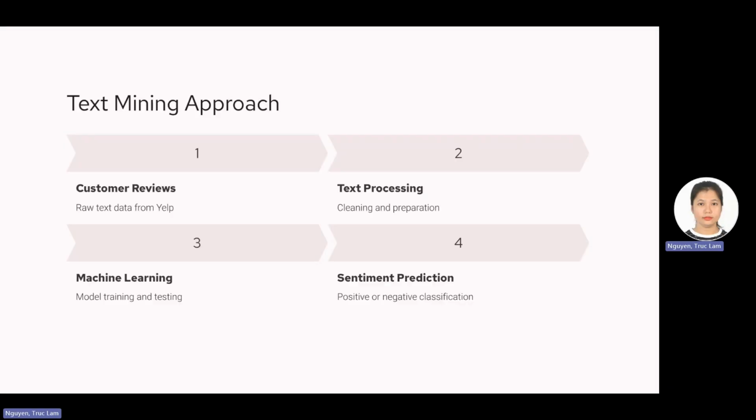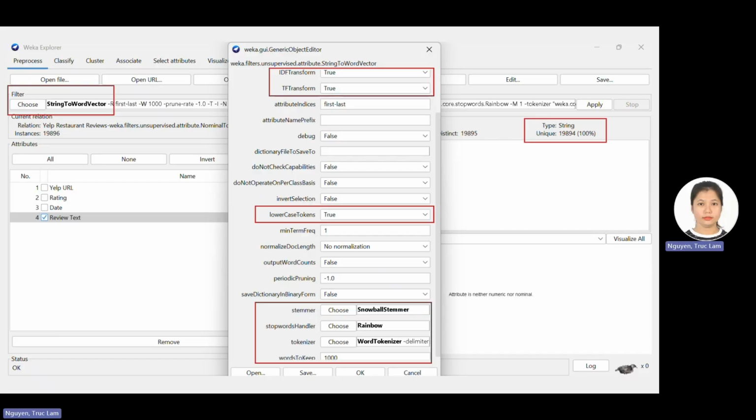In this project, I will first collect the review dataset, then pre-process the text, then apply machine learning, and the last step is sentiment prediction. Because machine learning algorithms cannot analyze raw text directly, the review text must be converted into numerical features. This step was done using the StringToWordVector filter, which converts the text into word vectors based on word frequency. So I set the IDF transform to downweight common words and highlight informative words.